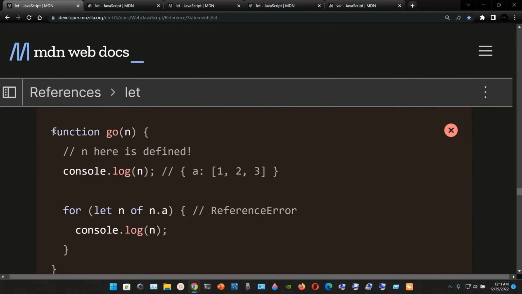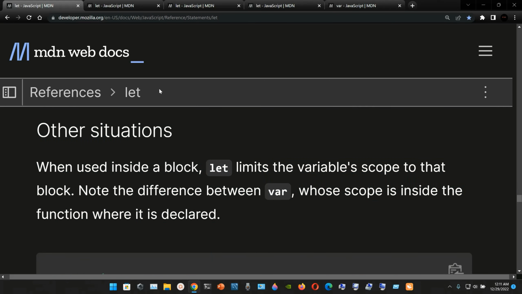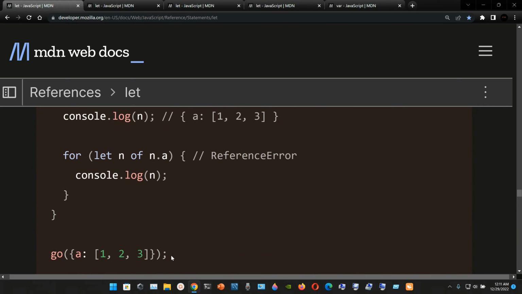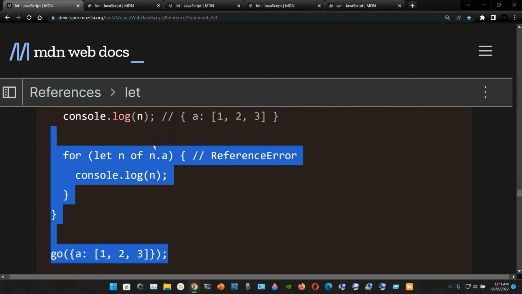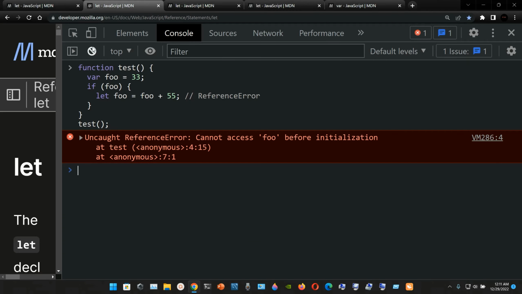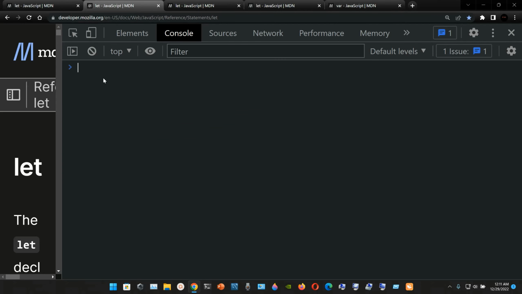Now we're going to check it out in the DevTools. So I'm going to grab this stuff. Now we're going to go here.